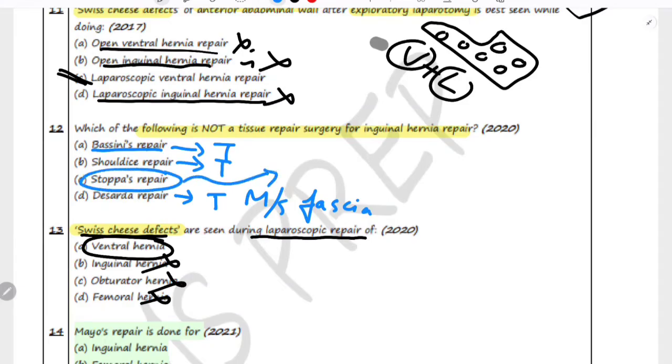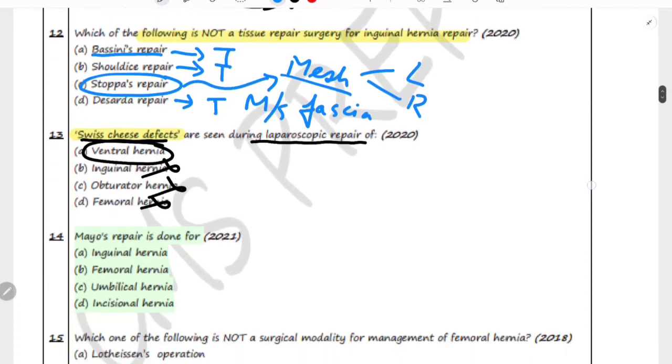What do we do in Stoppa's repair? Stoppa's repair is a mesh-based technique. In this we are basically using mesh. It is not a tissue repair. It involves placing a mesh to reinforce the inguinal region and is typically used for large or recurrent hernias. Therefore it is not considered a tissue repair surgery.